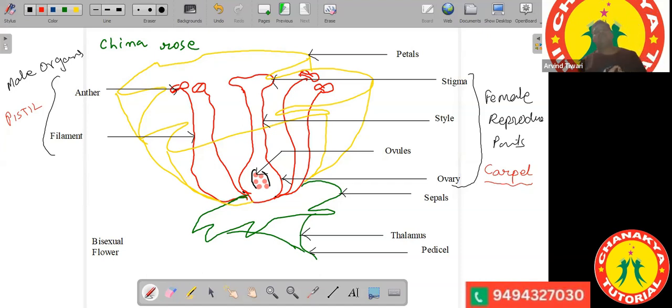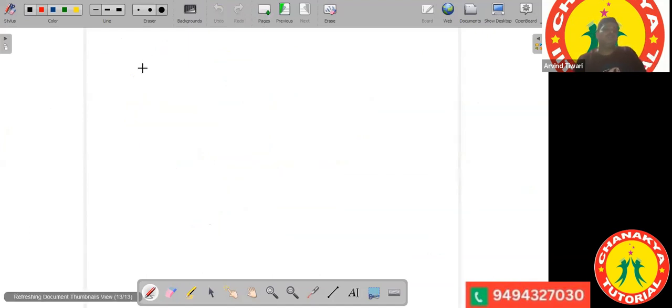Now the anther, which we observe over here. Anther is a sac-like, bag-like structure which stores the pollen grains. The work of the anther is the storage of the pollen grains. You can write here, this is also an important question: what is the role of anther?